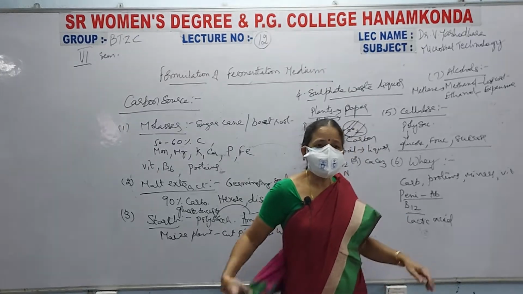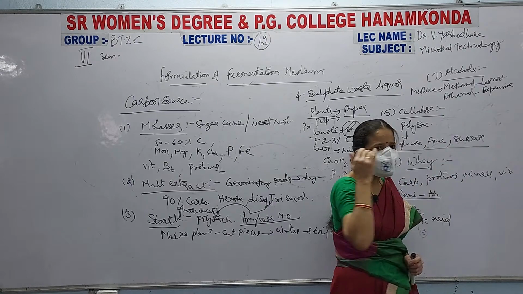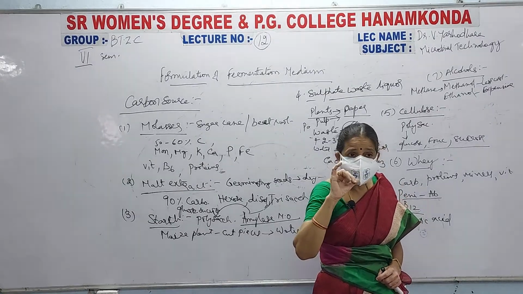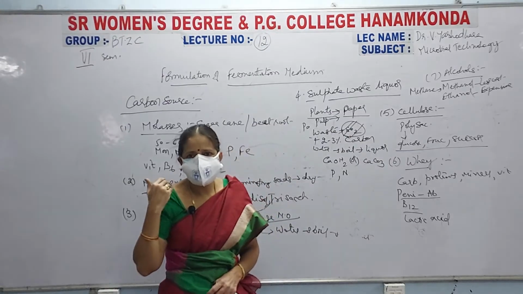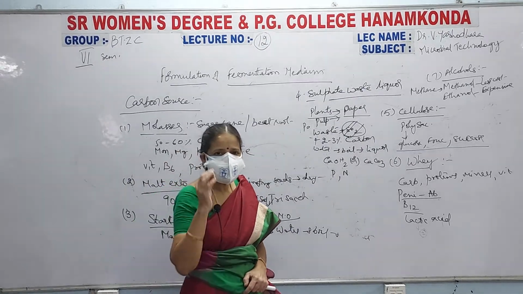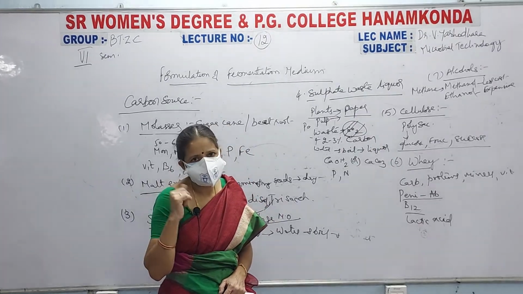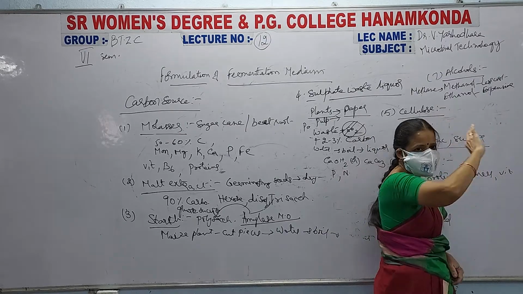See here, methanol, why is it toxic? When the methanol vapors enter into our eyes, you are not drinking methanol, simply when methanol vapors enter into our eyes, we lose our eyesight. That means loss of eyesight takes place when methanol vapors enter into our eyes. Same as that, when you are having ethanol, nothing will happen.